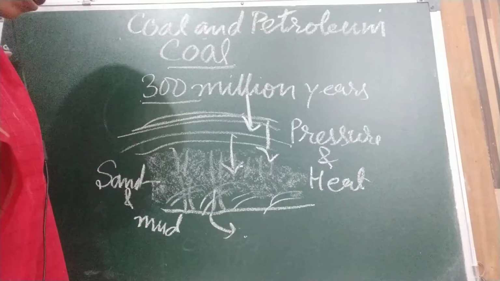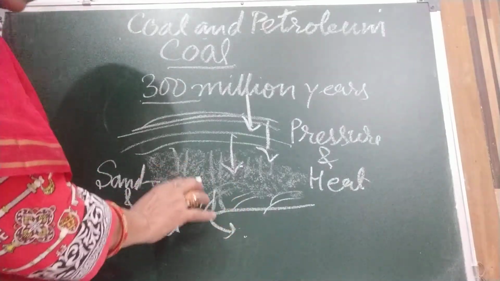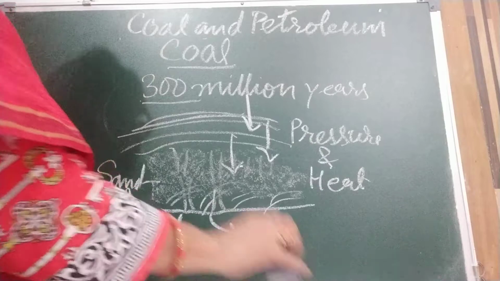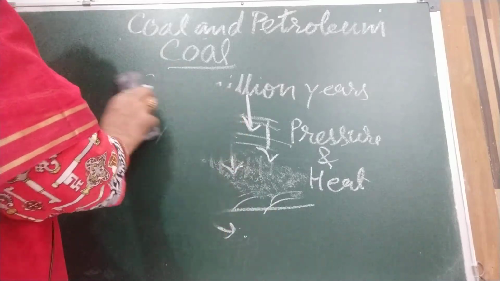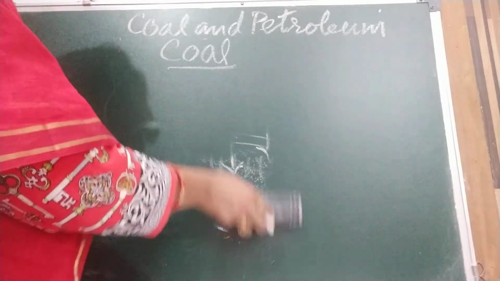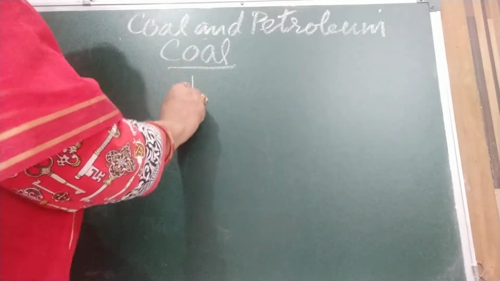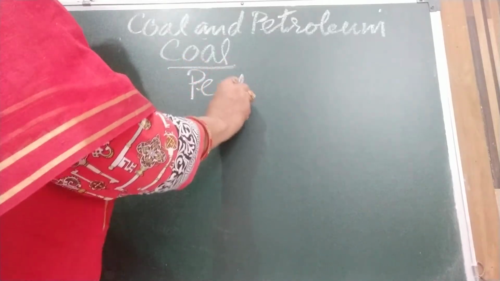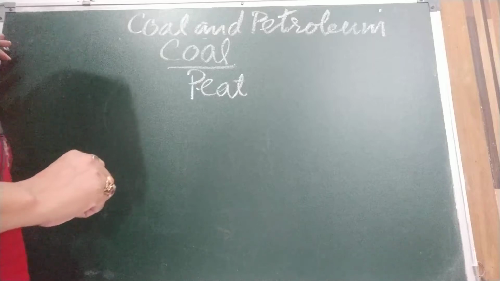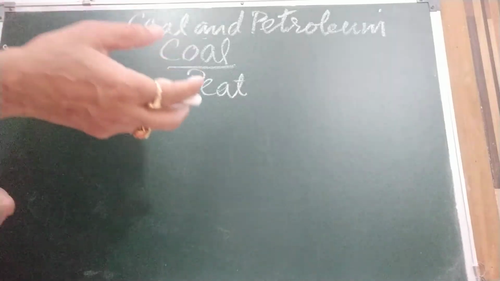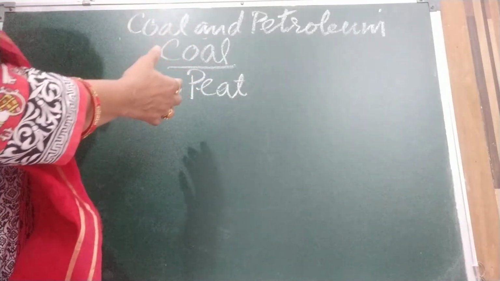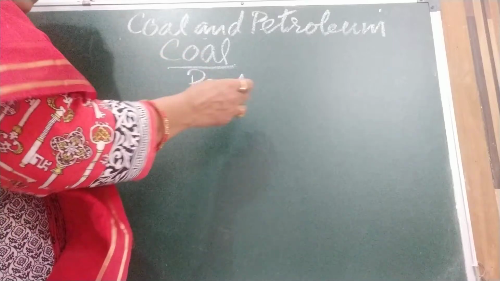Okay, so slowly they convert into coal. First step in the formation of coal is peat. Very low variety of coal. This is spongy in nature. Okay, brown color, spongy in nature, and we generally don't use this.